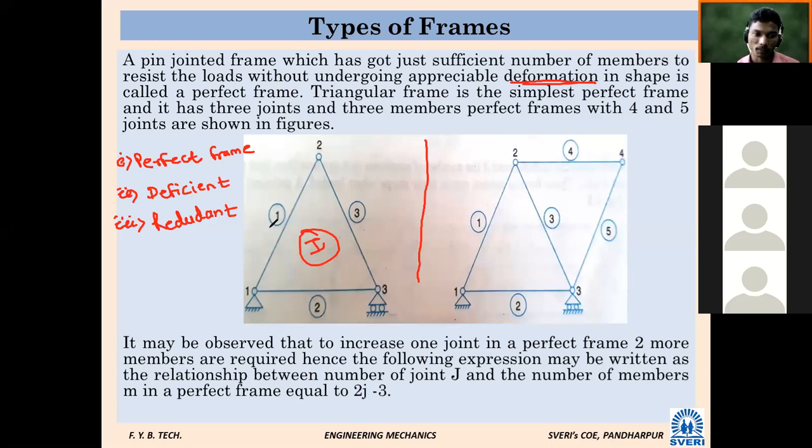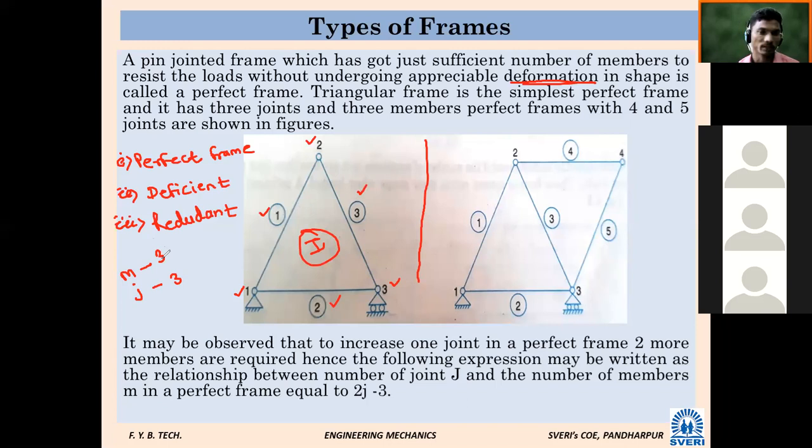In our study hereafter, members will be indicated by M and joints will be indicated by J. In this simple figure, there is the first joint, second joint and third joint. Number of joints is 3, and the three lines are first, second and third members. These are called members, again 3. So we have to consider the number of joints and number of members.